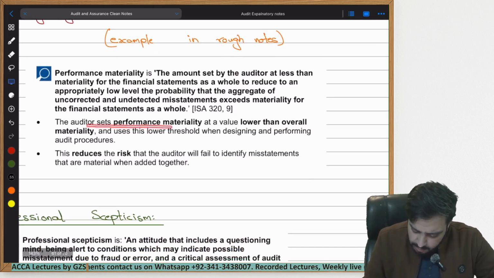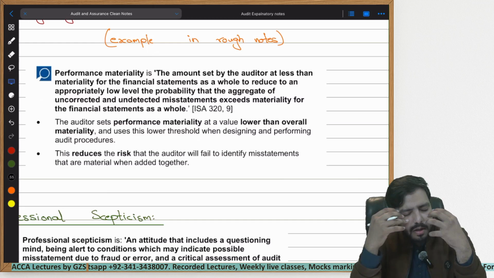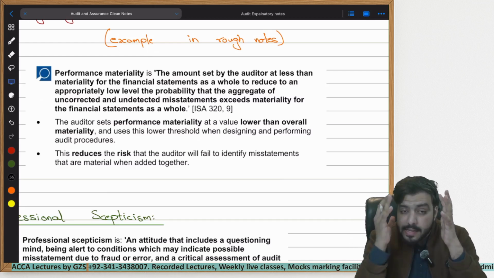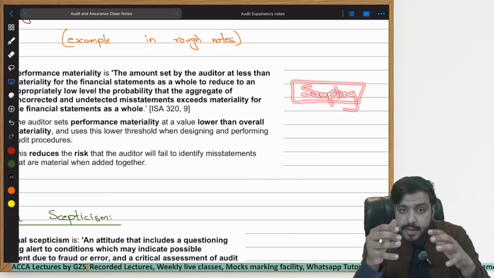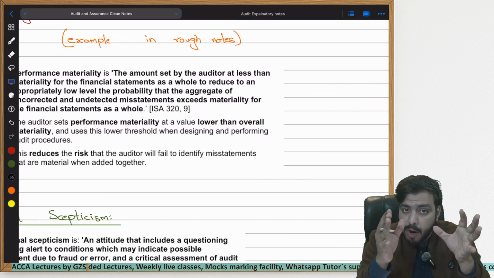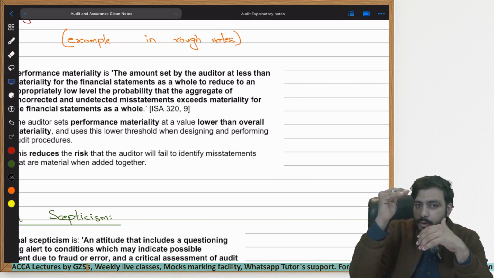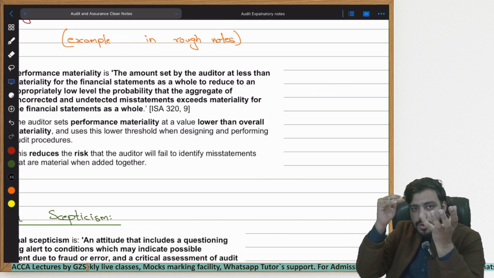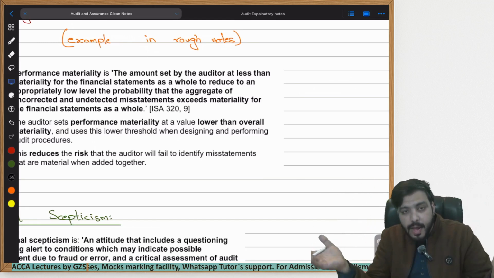The auditor sets performance materiality at a value lower than overall materiality and uses this lower threshold when designing and performing audit procedures. Even within the software that you use for auditing, the sampling software, when you enter the amount of materiality, you always enter the amount of performance materiality. Because if you are entering $50,000, then the software would take a low number of samples for you. If you enter a lower amount of PM, then the software would automatically take a higher number of samples for you.